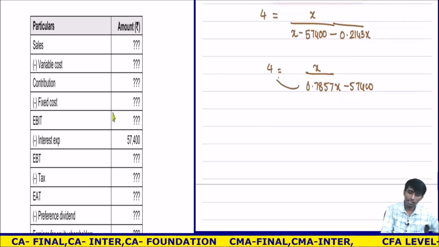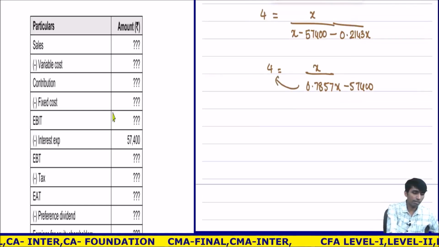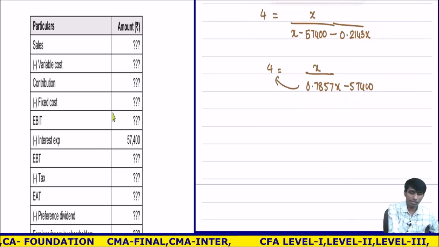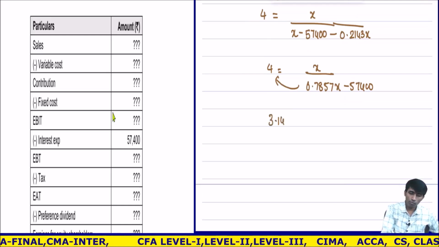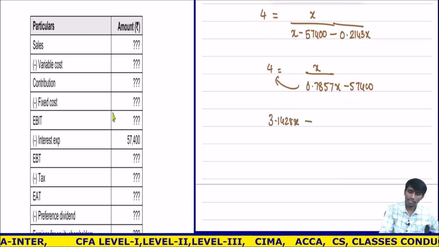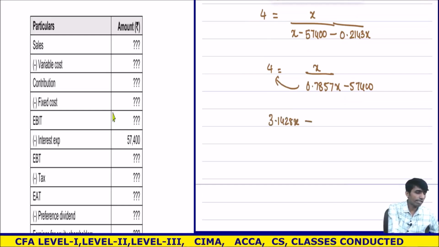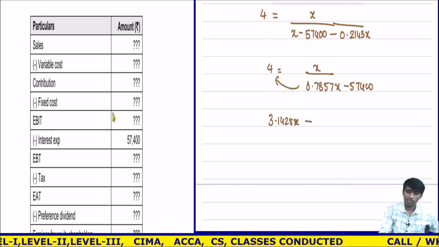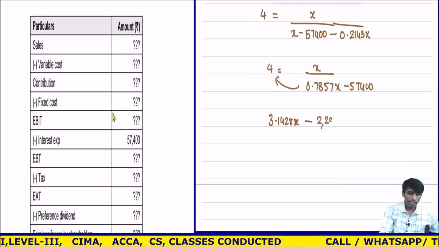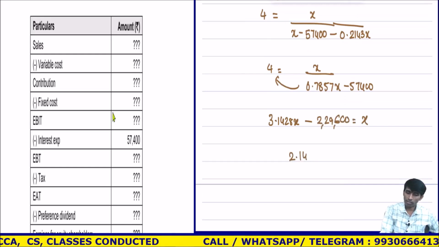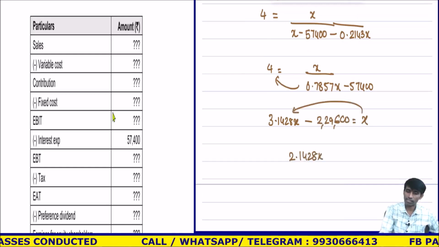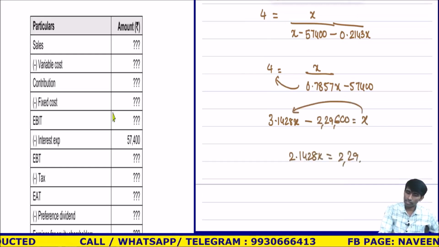So it will get cross multiplied. 0.7857 into 4 becomes 3.1428X, minus 57,400 into 4 becomes 2,29,600 is equal to X. 2.1428X, I deducted this here, is equal to 2,29,600.